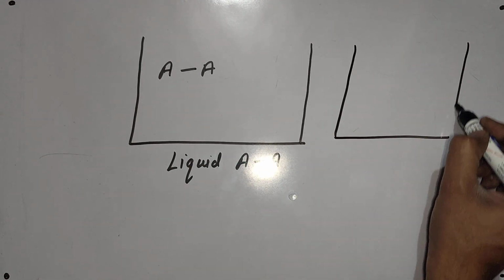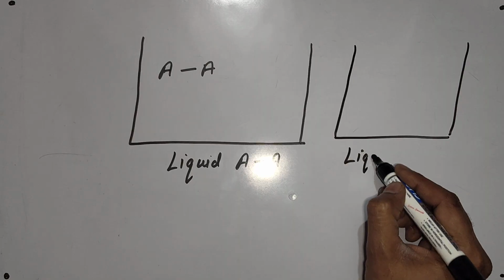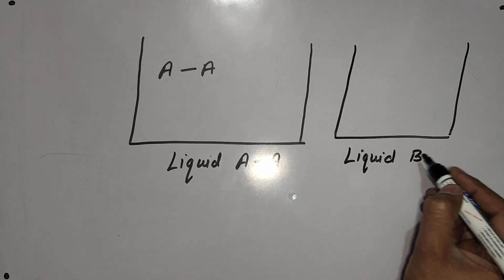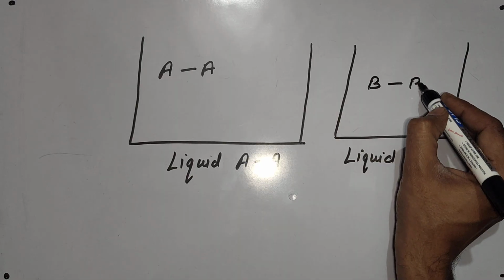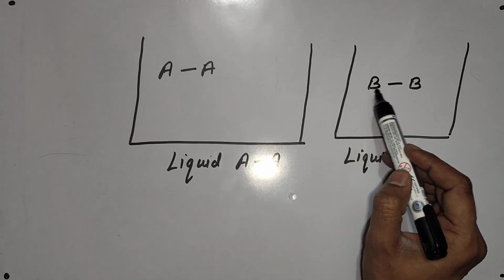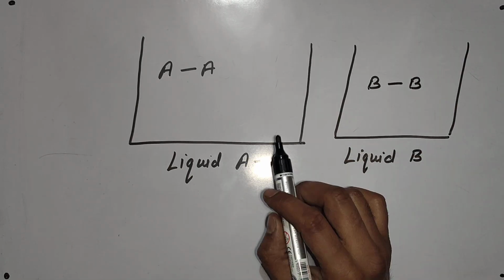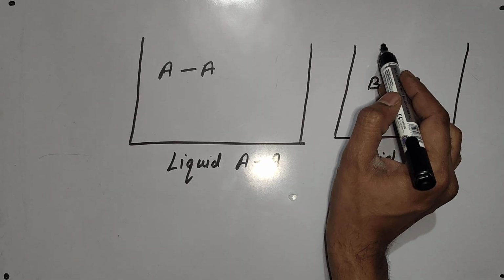And this is liquid B, in which all particles will have force of attraction between B and B. Now let's mix them.